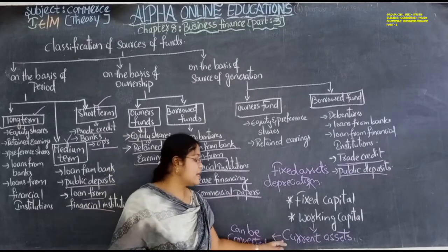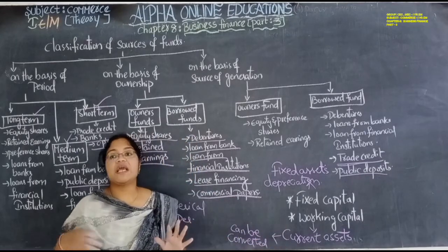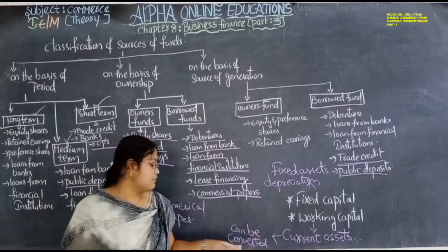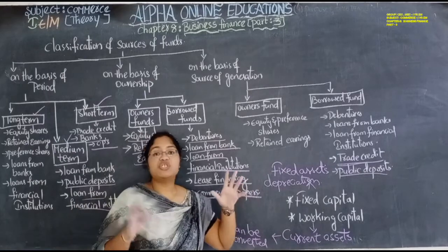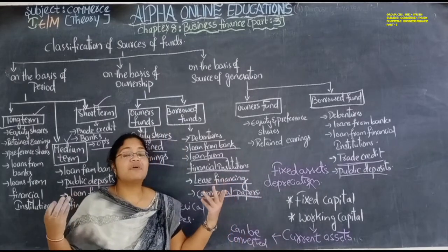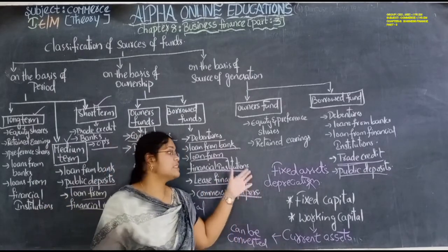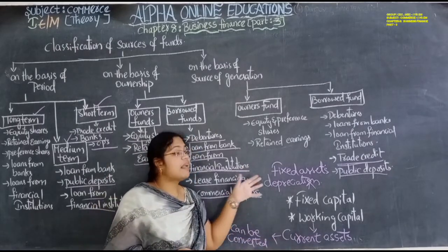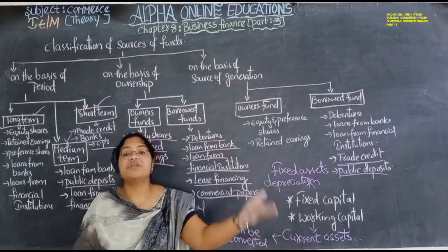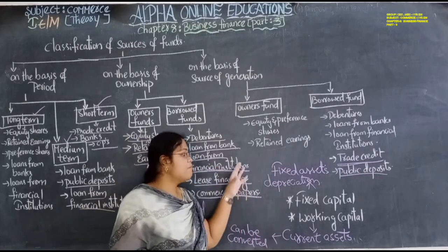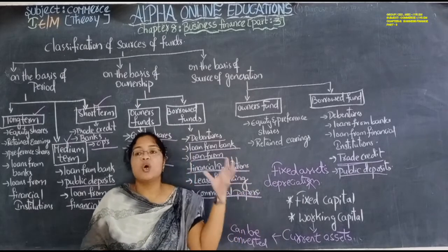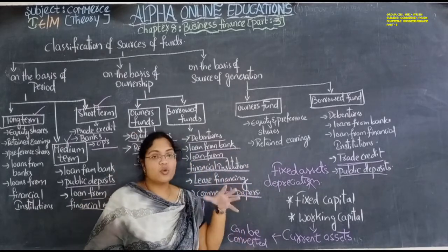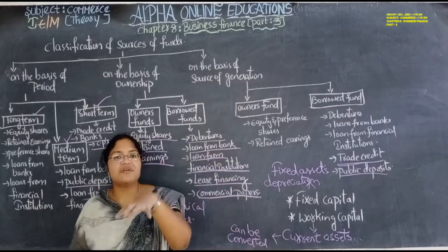Gold is also a current asset. Why? Because we can go to a gold shop and easily convert it into cash. If we take machinery, we can't convert it into cash easily because it will take more time. If we take land, it will also take more time. So generally, fixed assets are those assets which take a long time to convert into cash. Current assets are those assets which can be easily converted into cash.